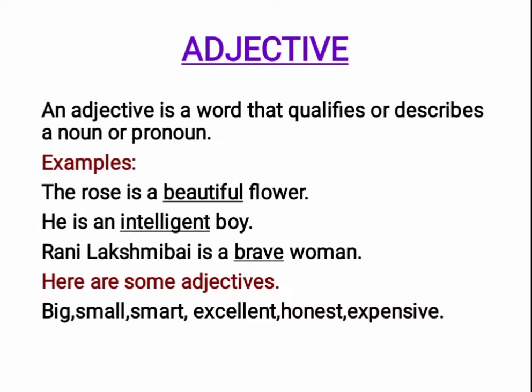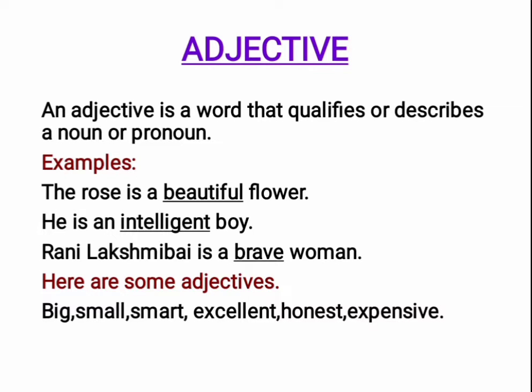The example given here is, the rose is a beautiful flower. Beautiful is an adjective in this sentence. What kind of flower is rose? The rose is a beautiful flower. So the word beautiful adds more information to the noun, the rose. So it is an adjective.